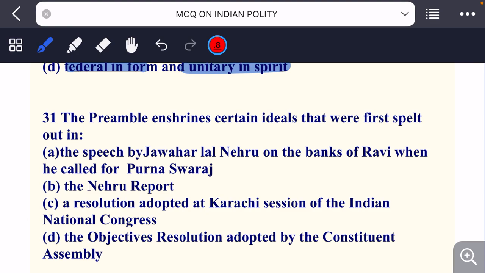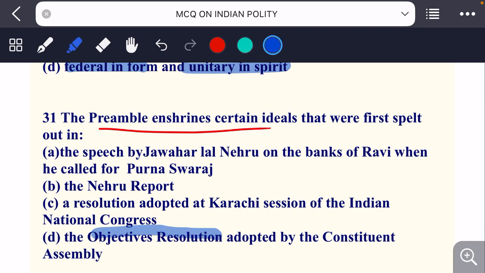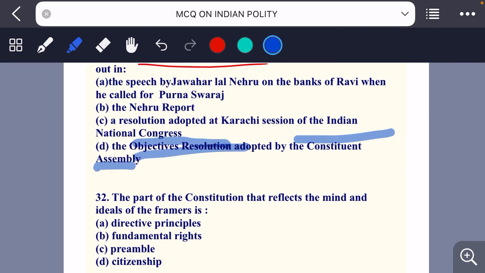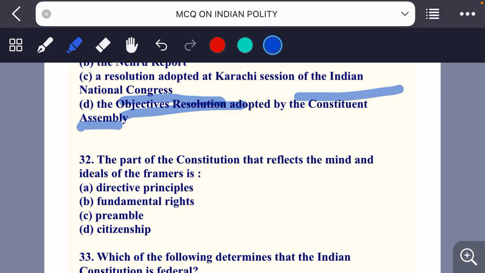So the question says that preamble contains certain ideals like fraternity, equality, justice, socialist, sovereignty, secular, democratic. These ideas were spelled first where, so you know that it was all about the objective resolution, that was its source, which was moved by Jawaharlal Nehru in the Constituent Assembly in December 1946, 13th of December.